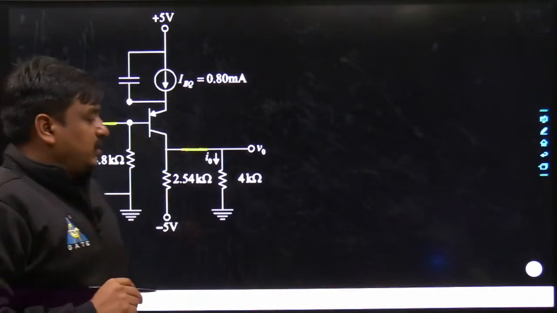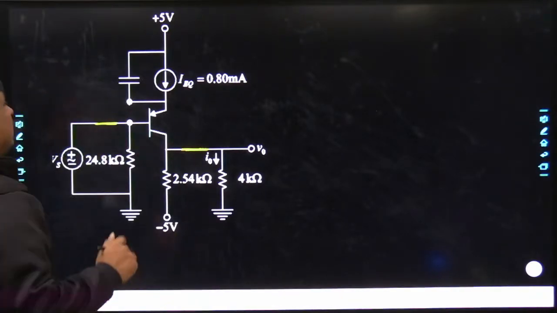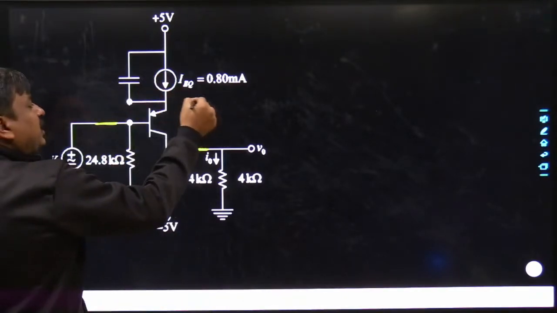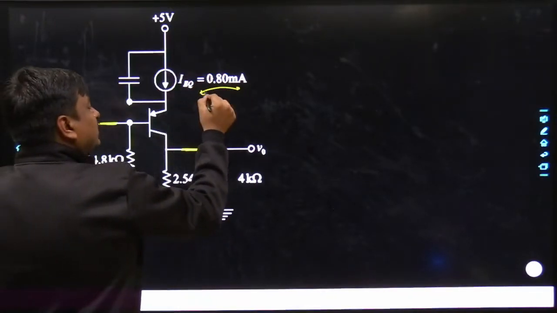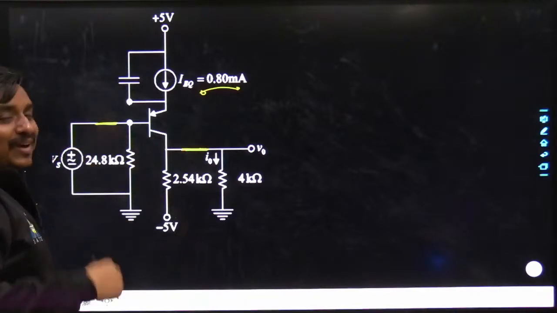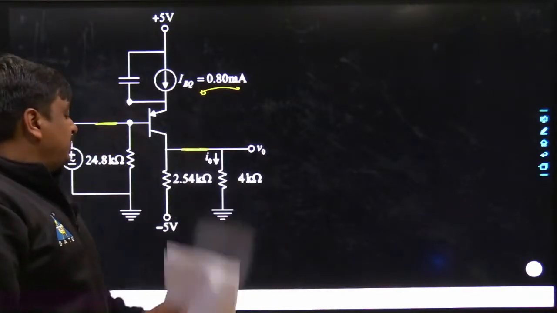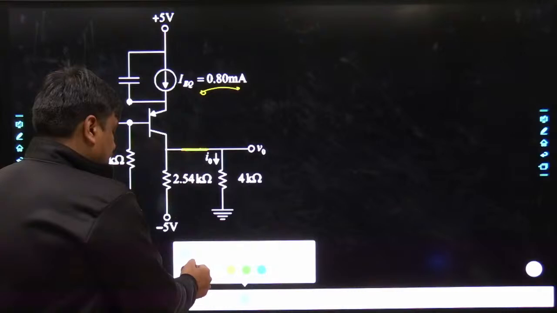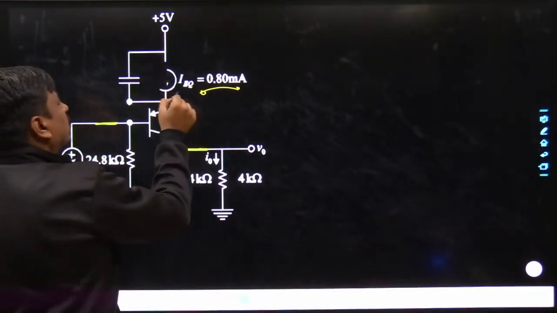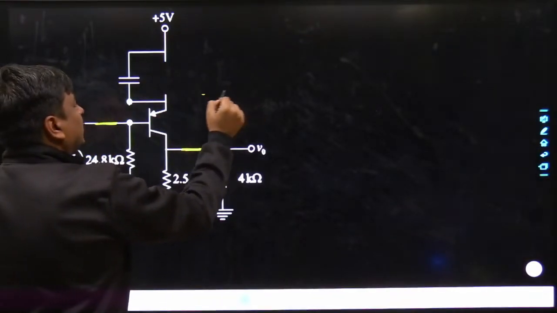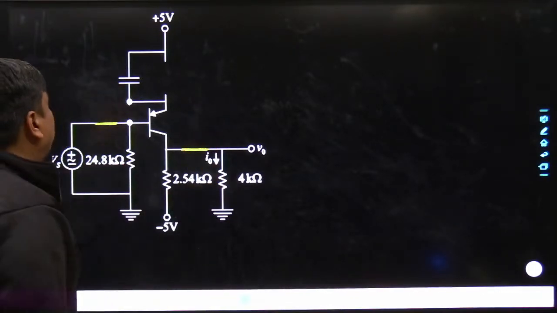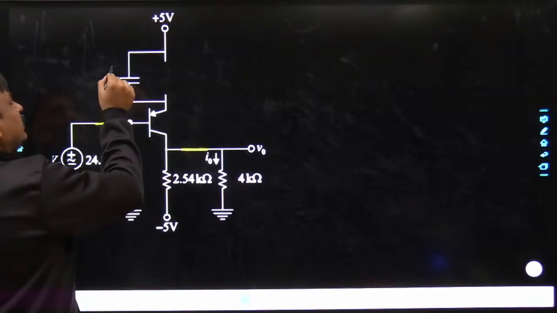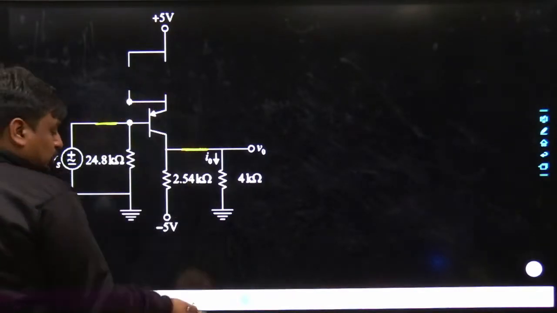Similarly, this is a DC current source. How did you know that's a DC current source? You can see very well that with respect to time, the worth of I is not going to change. So it's a DC current source, and it would be killed or replaced with an open circuited path. Similarly, this capacitance has to become short circuited.